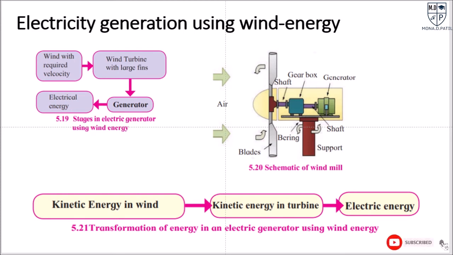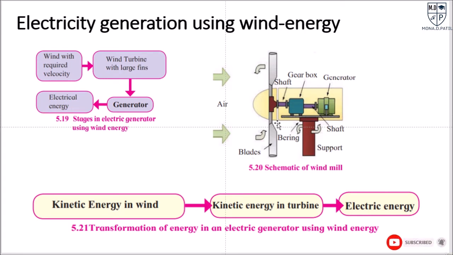As the wind strikes the blades of the turbine, the blades rotate. The axle of the turbine is connected to the electric generator through a gearbox. The function of the gearbox is to increase the rotations per unit time. Thus, the rotating blades drive the turbine, and the turbine in turn drives the generator to generate electricity. Here in the diagram you can see the schematic diagram of this.